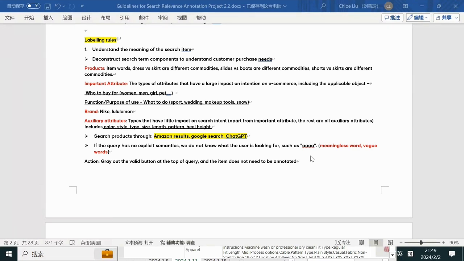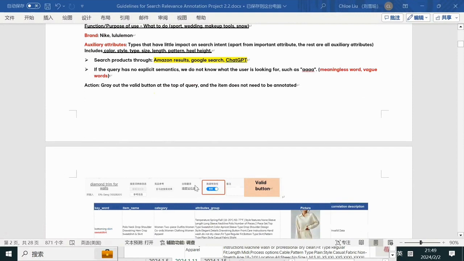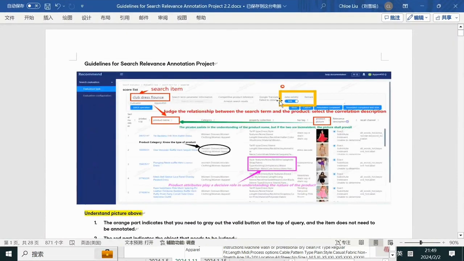They are meaningless, and also it cannot tell us what our client really wants. So under this circumstance, we can mark this search item as invalid data. So here is the invalid button. Here, on this page, you can see that the button is here.